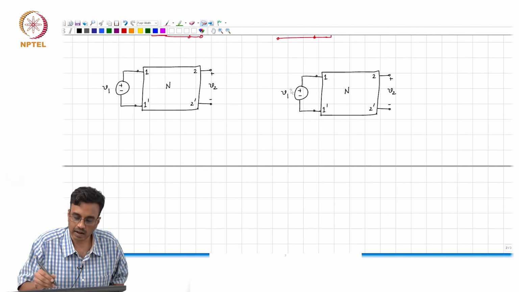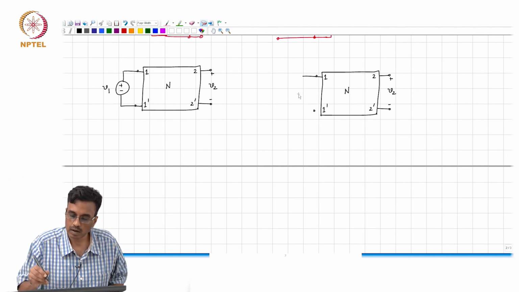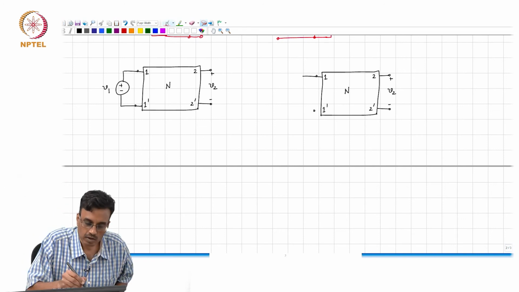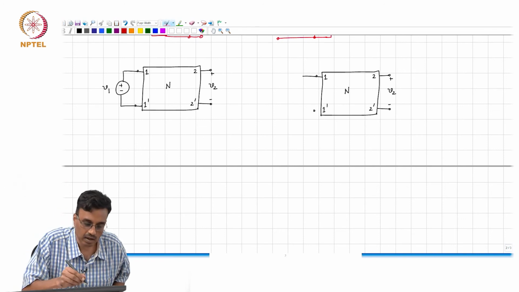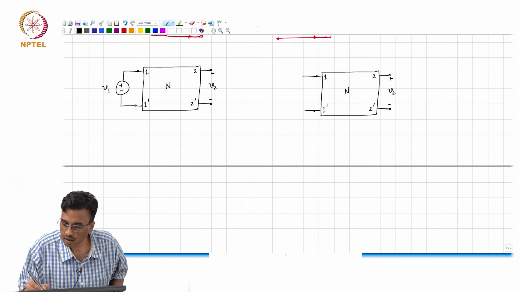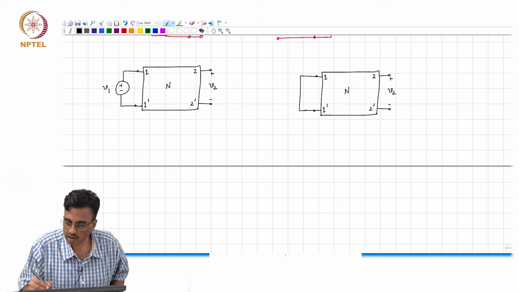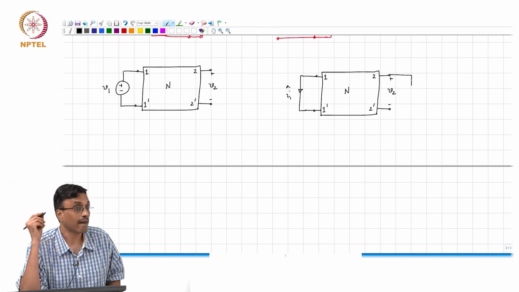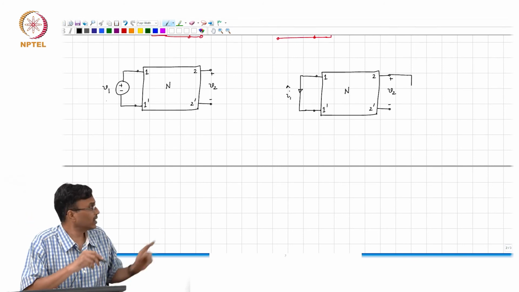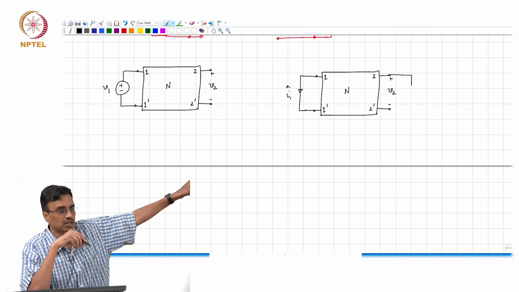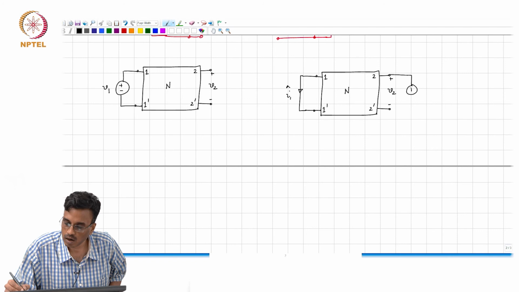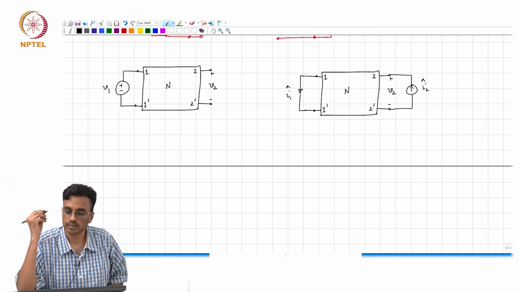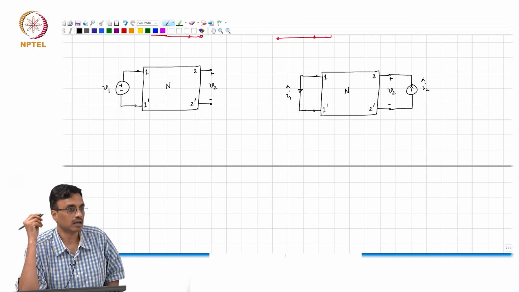So, what do you think the correct answer is? Pardon? Very good. So, the correct expression of reciprocity is basically to look at I1 hat, and you apply, what should I apply on this side? Remember, V1 and V2, the input is a voltage, the output is a voltage, correct? So, what you have to apply is a current I2 hat and measure the current I1 hat.